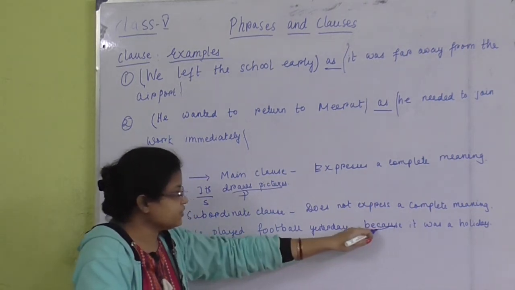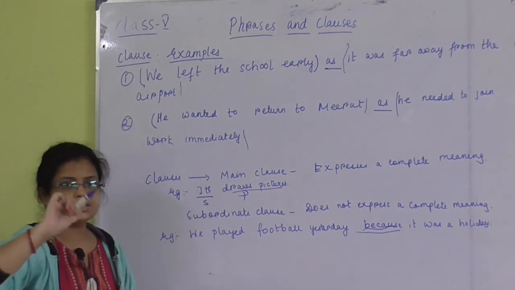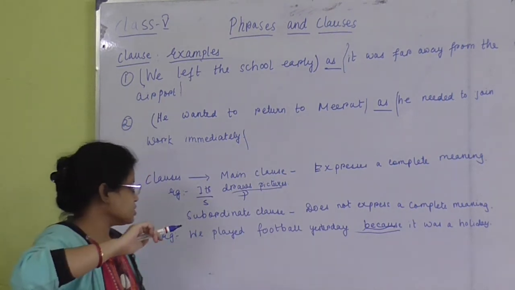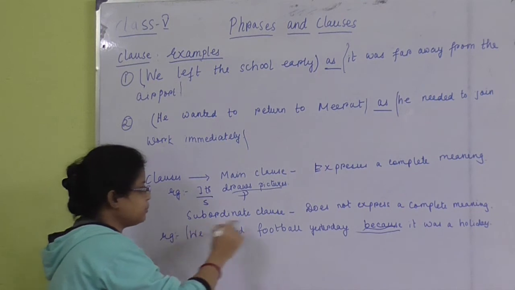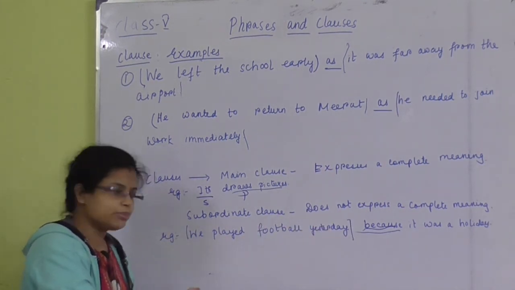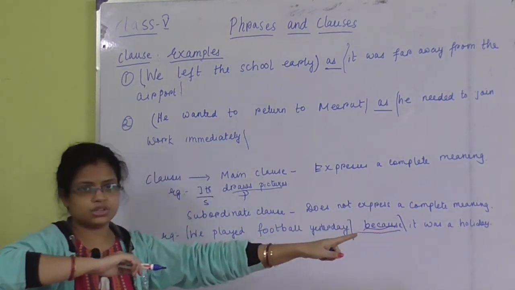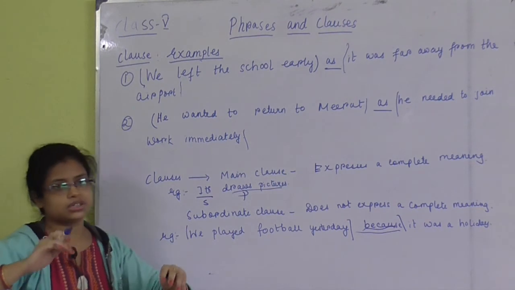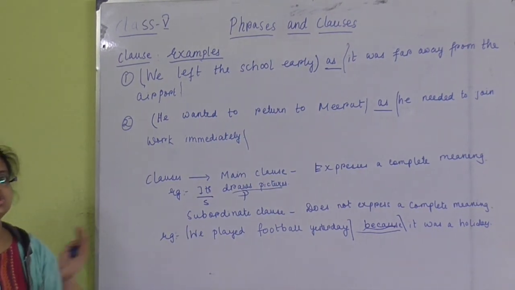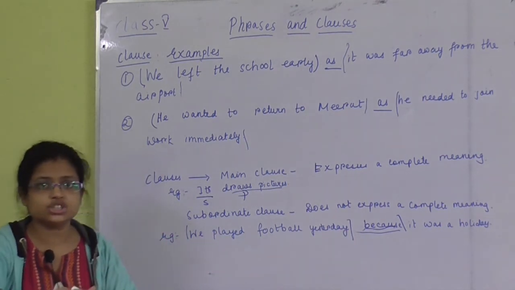This sentence is taking the help of because. We played football yesterday is a part of the sentence that has a subject and a predicate, and it was a holiday is also another sentence, understood, and both sentences are joined with the help of because. So, because is the subordinate clause.